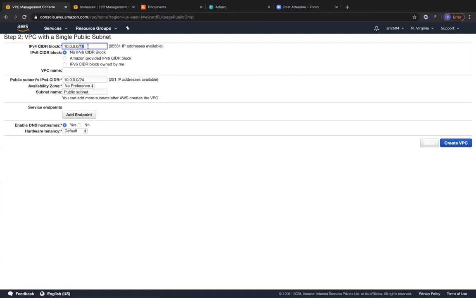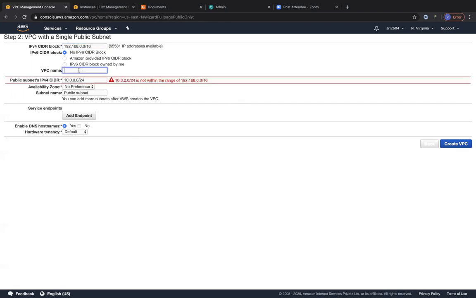And we are going to give the VPC CIDR block address that does not overlap with our previous one. So I'm going to use the 192 range over here. I'm going to go with the VPC CIDR block range as 192.168.0.0/24. But just for me to remember, let me just make it /16 itself. And the VPC name I'm going to give is my demo VPC NG peering. And I'm going to give the first subnet range as 192.168.0.0/24. So this is my first subnet, right?